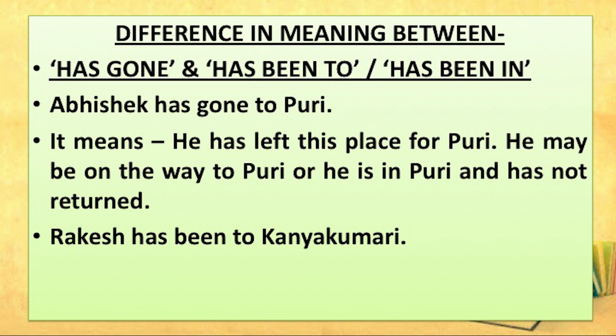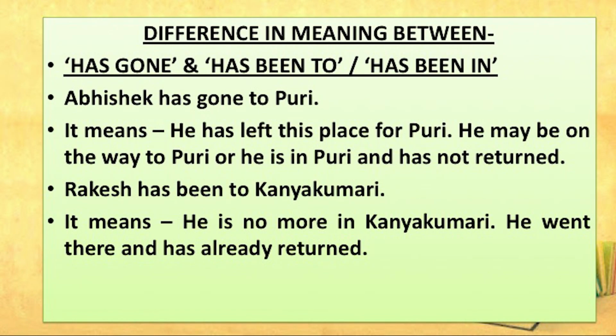Rakesh has been to Kanyakumari. Second sentence, Rakesh has been to Kanyakumari. What does this sentence mean? This means he is no more in Kanyakumari. He has already visited Kanyakumari and he has returned from Kanyakumari. He went there and has already returned from Kanyakumari.